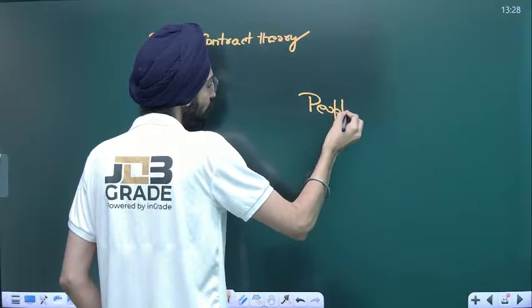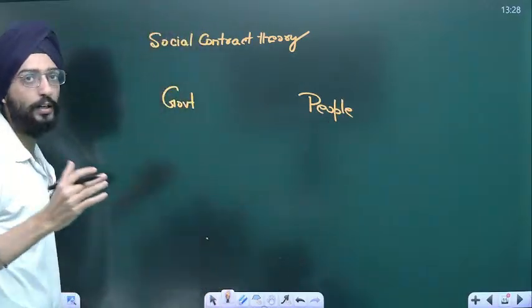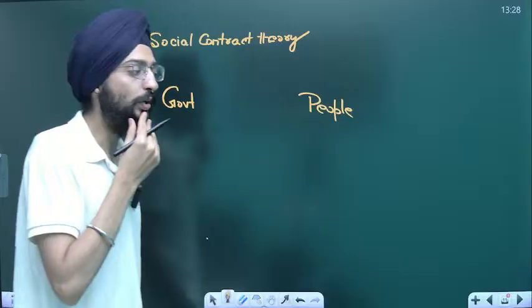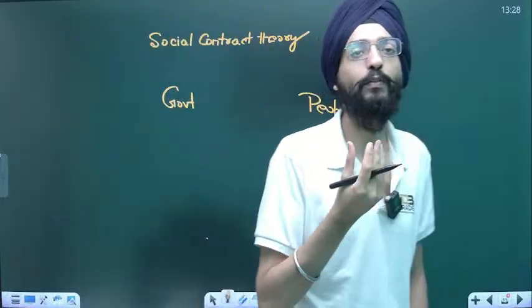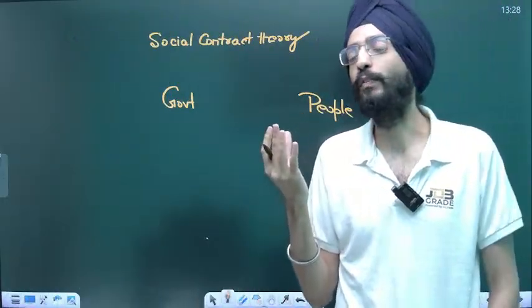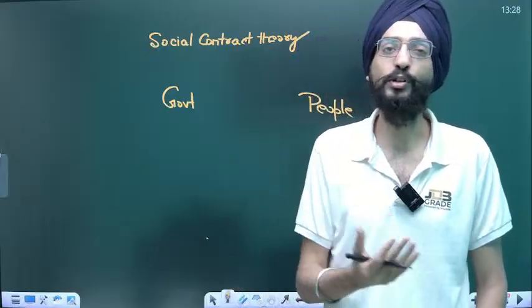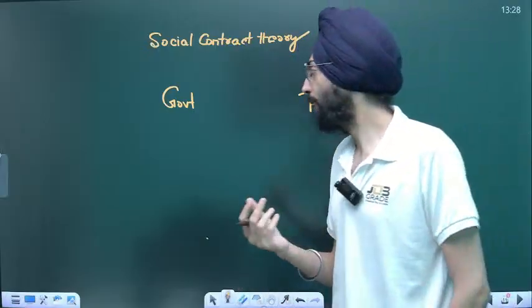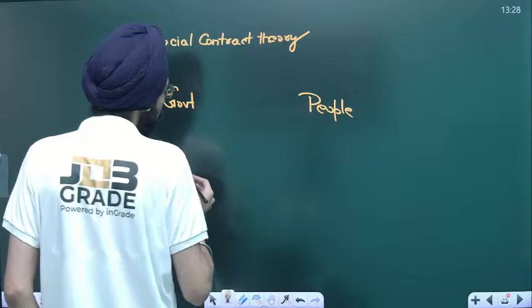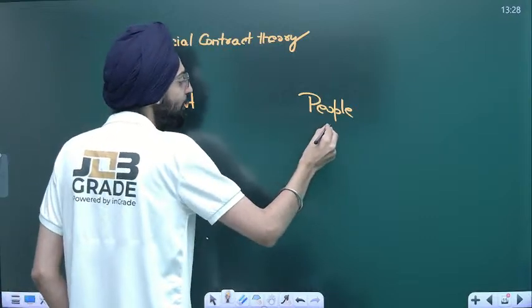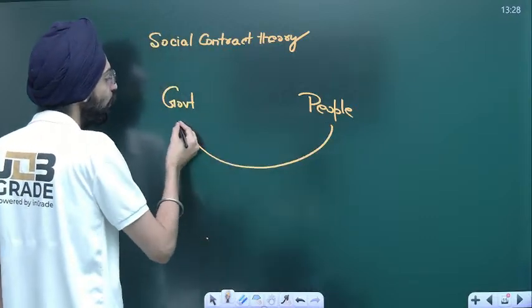So, of course, people can't run a nation. They have a lot of responsibilities. They have to run their houses. They have to look after their loved ones. A lot of responsibility for the middle class. So in order to delegate the responsibilities of running a nation, they delegate that to the government.